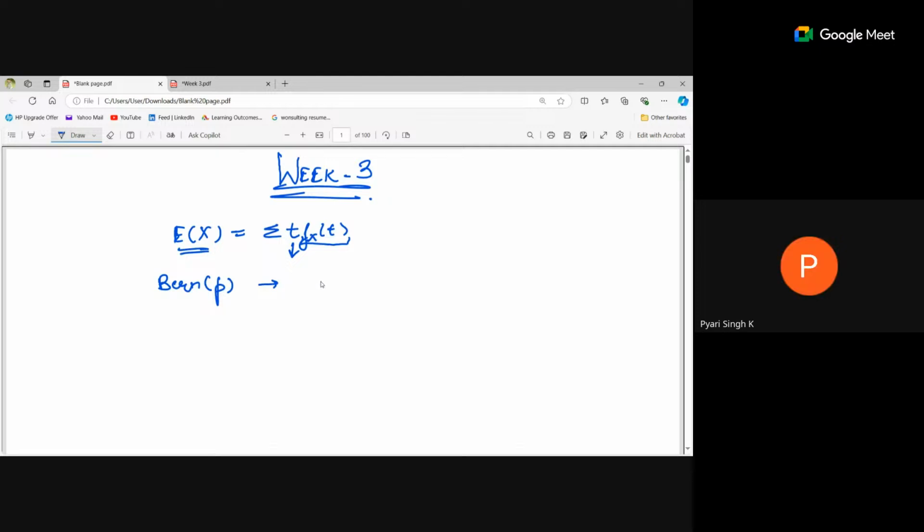P and 1 minus P. The value 1 has probability P, and the value 0 has probability 1 minus P. So the expectation will be 1 times P plus 0 times (1 minus P), which is equal to P. Is it clear?